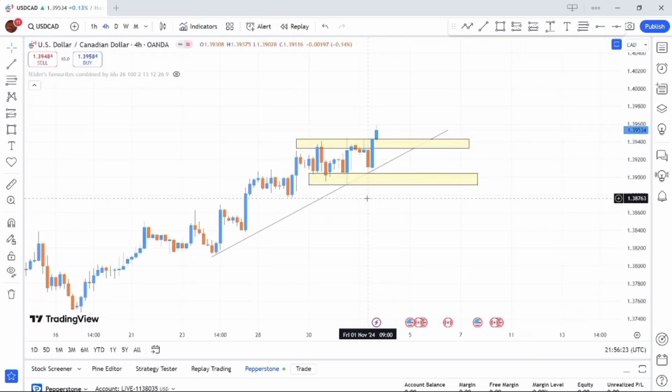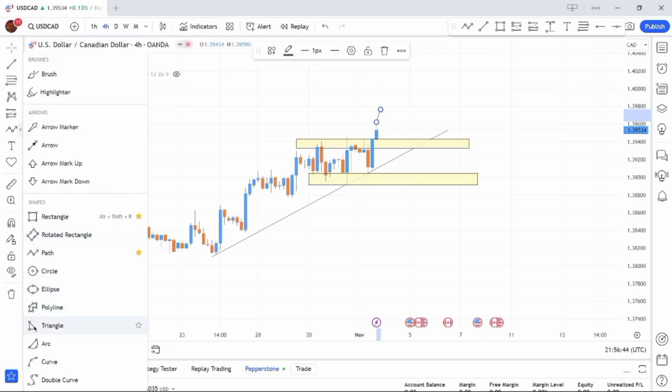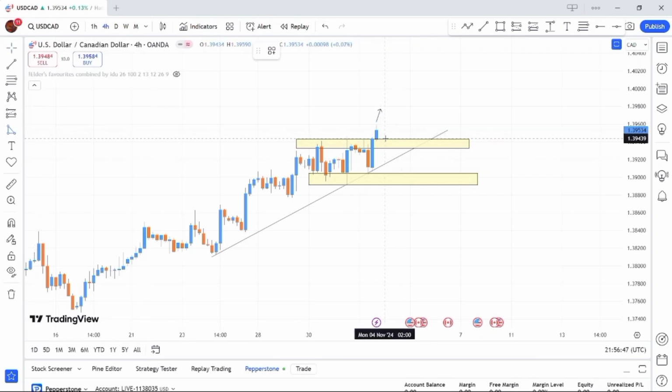Now this is what I want to see on the market. Since I'm bullish on USD CAD, I want to see price drop down to this key zone or this key area over here. So I would like to use my triangle tool over here. So we have this triangle, right? Now this is what I want to see on price. I want to see price just drop down to this triangle, this key area over here.